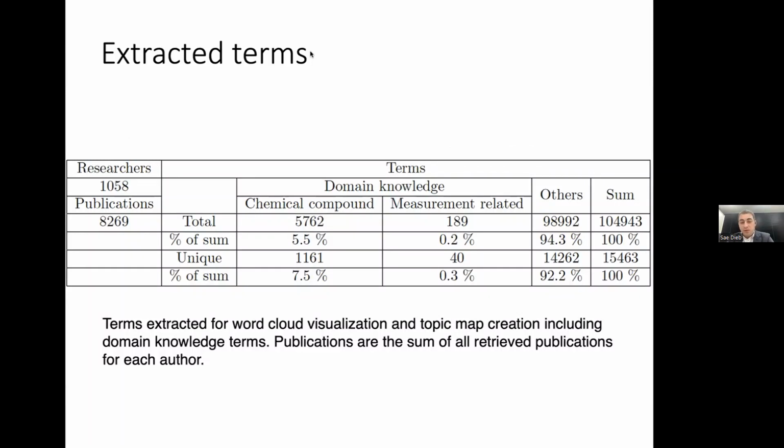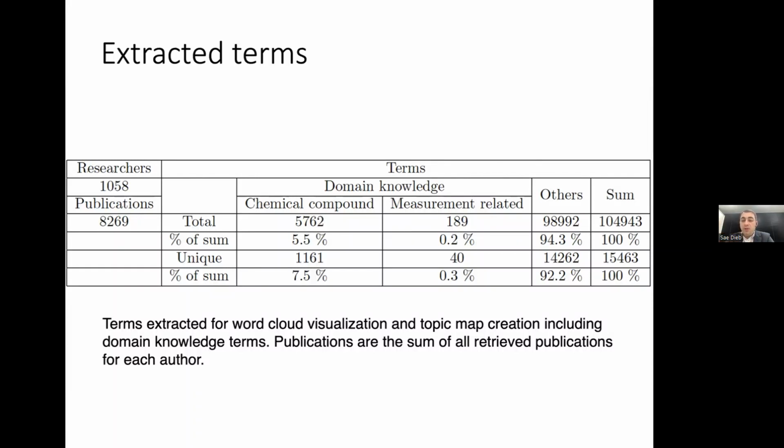This table represents the number of terms that were extracted from this collection of papers. We have over 100,000 terms. Of them, 5.5% were chemical compounds, extracted by this rule-based system, and 0.2% were measurement-related terms.